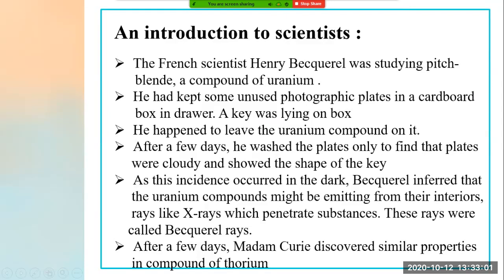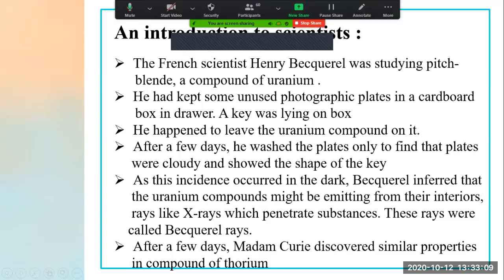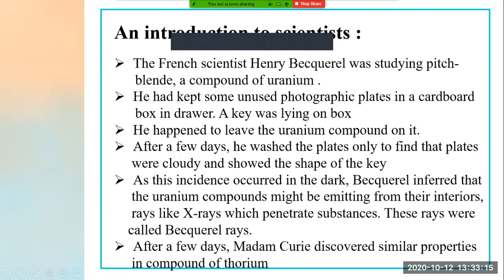First see, in the cupboard there was a drawer. In the drawer the box was kept. On that box a key was lying, and above the key he kept a photographic plate. He happened to leave the uranium compound on the photographic plate.